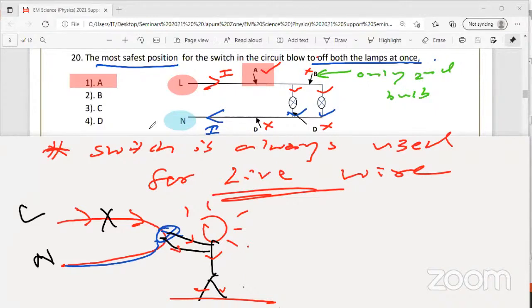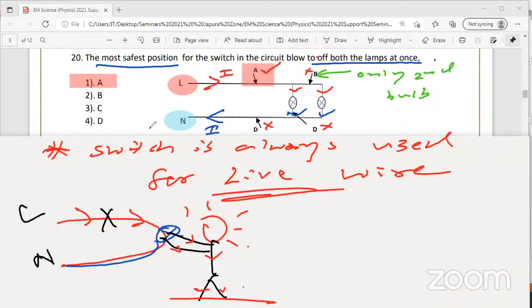Therefore, the switch should be used for the live wire for safety, right? Otherwise, an electrician might, for his convenience, put the switch on the neutral wire and go, because you are not checking inside the plug point. Sometimes it is only when you get electrocuted that you get to know the switch is off, but you still get current. How come? The electrician has put the switch on the neutral wire.